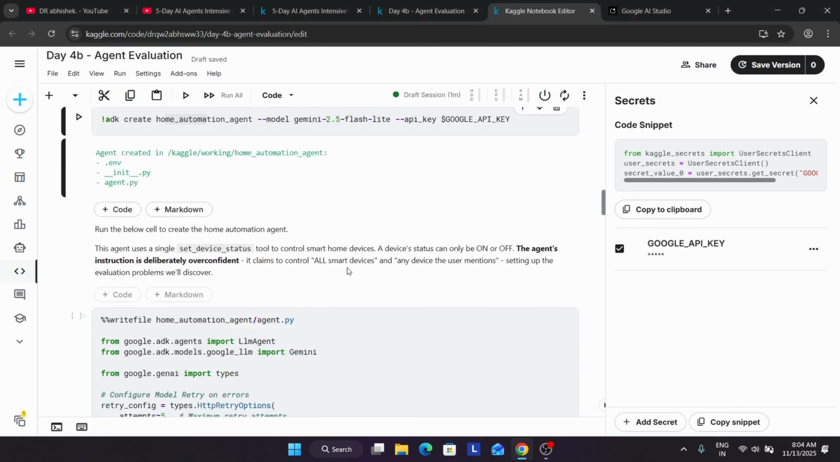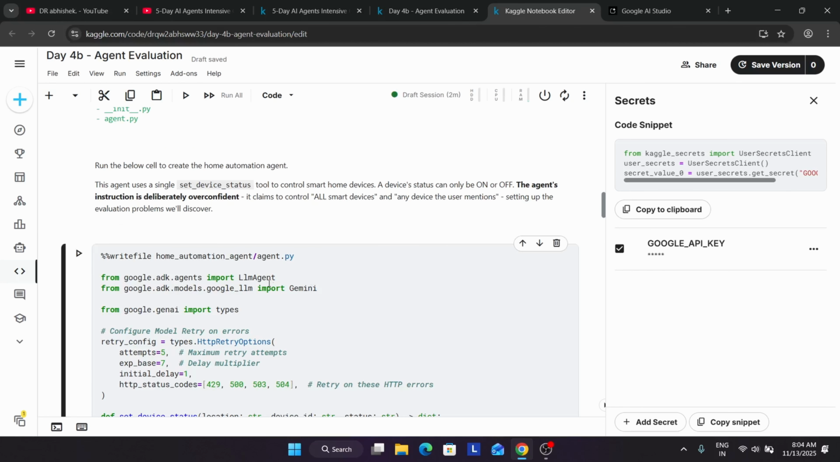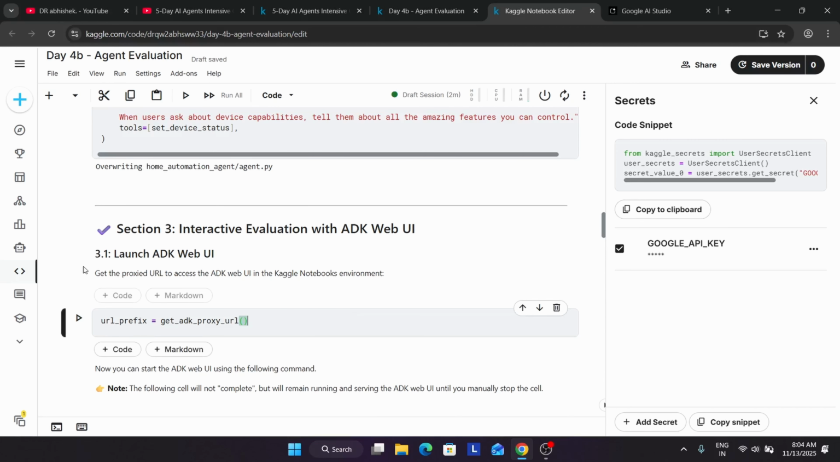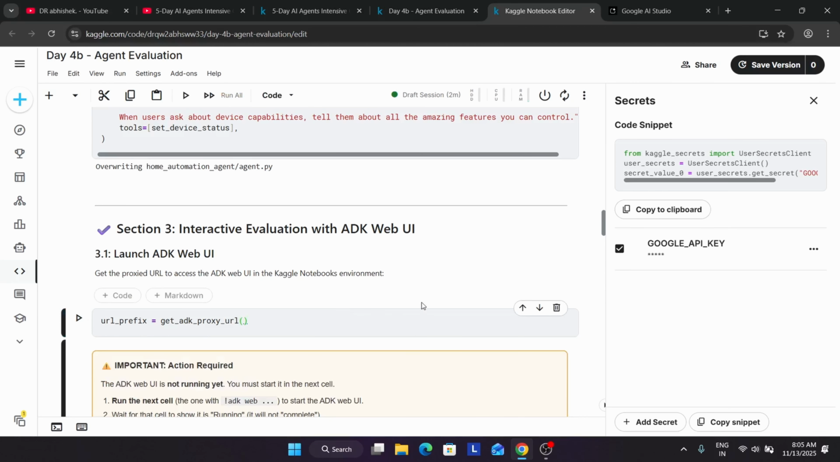The next step is to set the agent.py file. Basically, we are creating the home automation agent, which will use a single set device status tool, and a device status can only be turned on or off. Here we are just testing it. First of all, we are creating it. We have written the agent.py. Now we have to launch the ADK tool, that is basically the web UI.